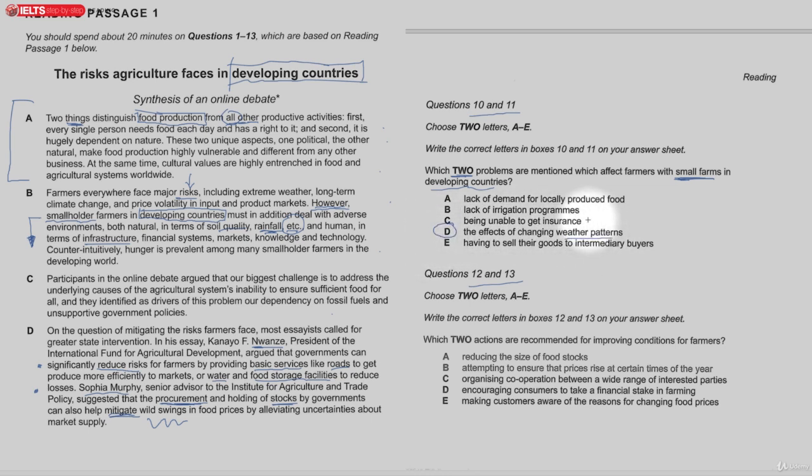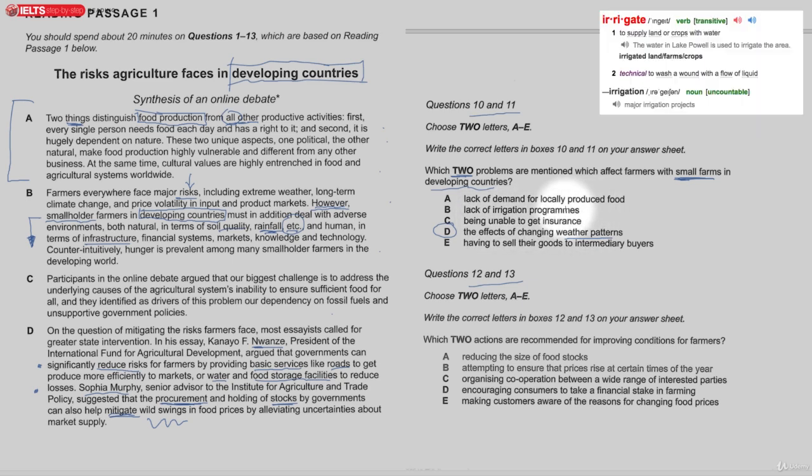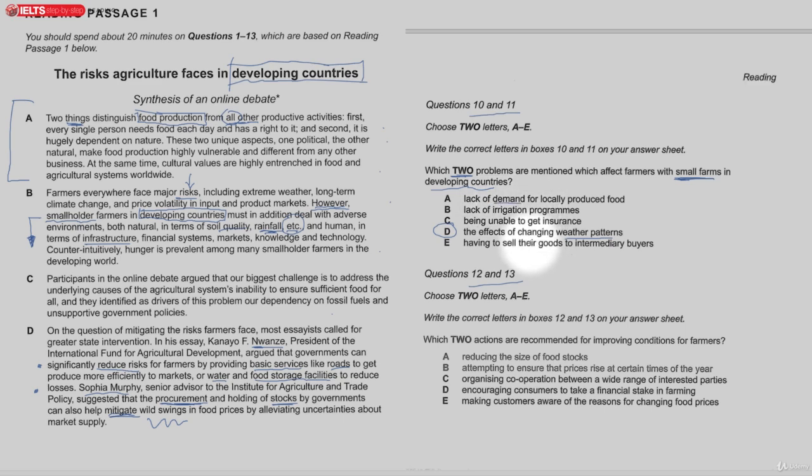Unable to get insurance is not mentioned. Lack of irrigation not mentioned. Lack of demand for locally produced food. There's lots of demand, so that's not the case. Having to sell their goods to intermediary buyers. Now this is where I was a bit confused about where I could find this one, because it's not A, it's not B, it's not C, but I had to really look for it.